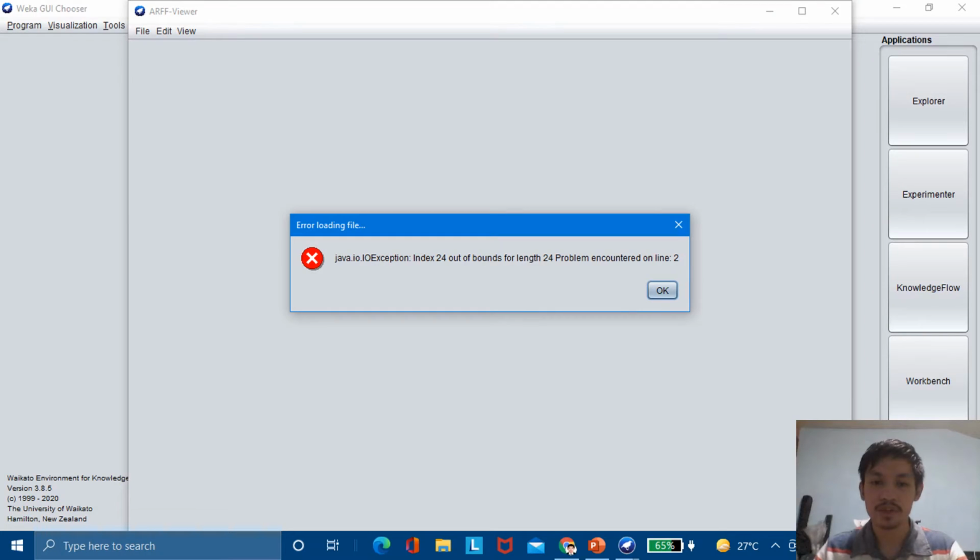Here are the errors. The first error is error loading file. A pop-up window appeared saying that index 24 out of bounds for length 24, problem encountered on line 2. That is the first error. Upon opening the CSV file into ARFF file, the file could not be opened because a pop-up will say that it has an error.